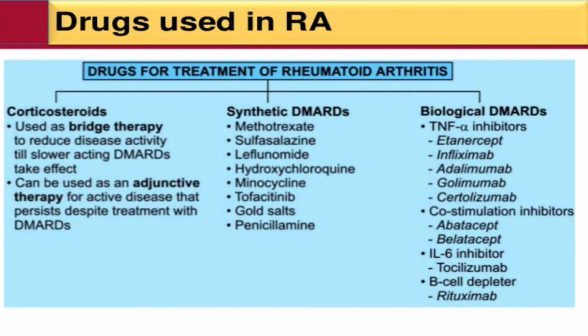Corticosteroids means any one group of the steroid hormones produced by the adrenal cortex that can affect carbohydrates, proteins and lipids. Bridge therapy means a transition to another stage of health. Adjunctive therapy is given alongside primary treatment. Next is synthetic DMARDs. Then biological DMARDs are TNF inhibitors, co-stimulation inhibitors, IL-6 inhibitors and B cell depleters.